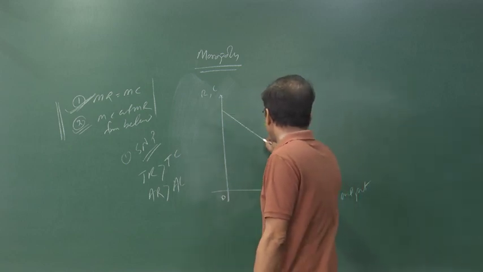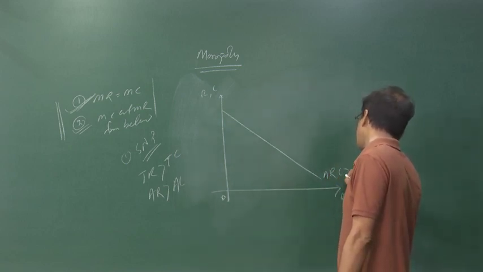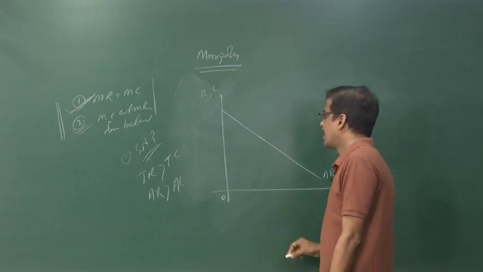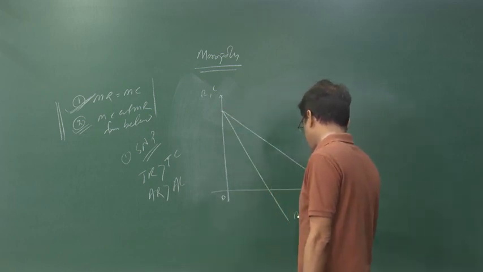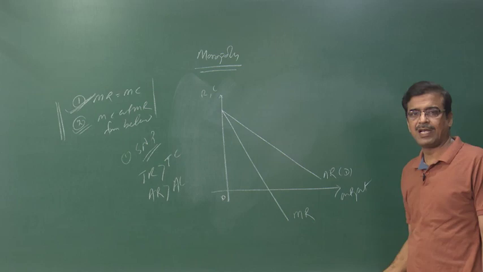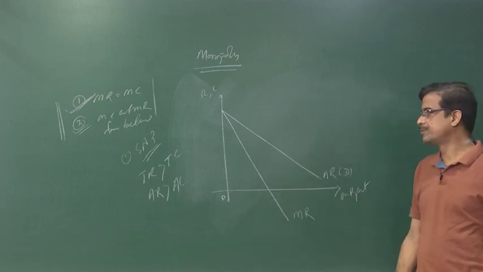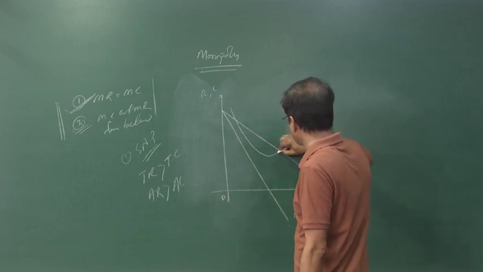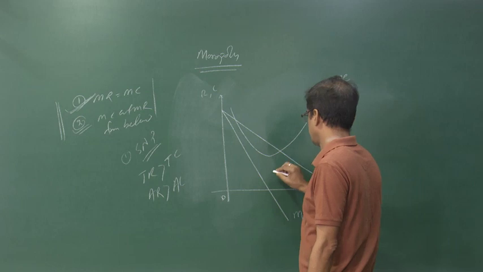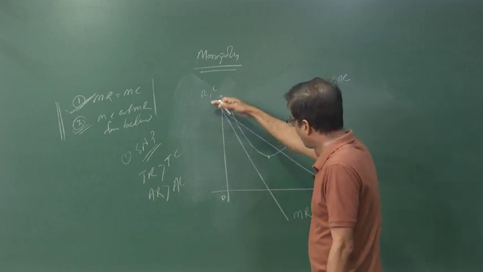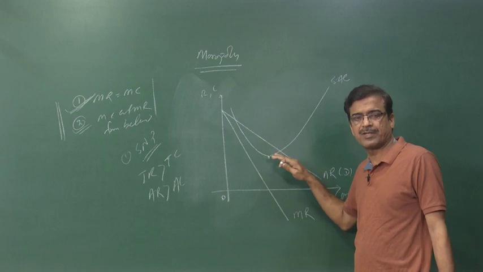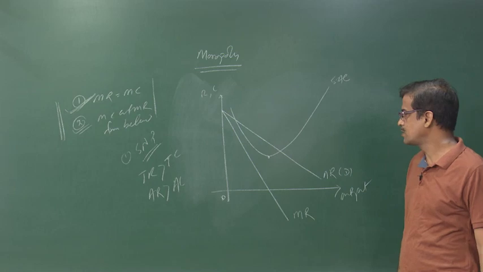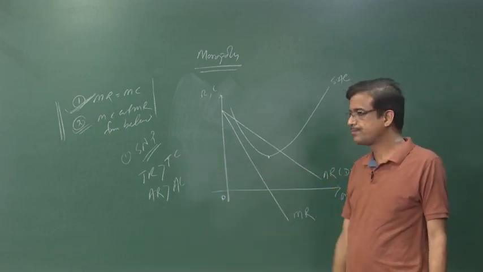We have to draw the average revenue curve, that is your demand curve, and it is a steeper demand curve, and this is the marginal revenue curve, which lies below the average revenue curve. We take a certain average cost curve whose minimum is there. Average revenue lies over the average cost, that is the condition of profit.